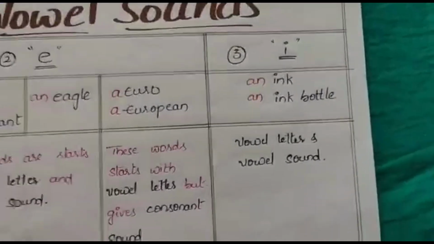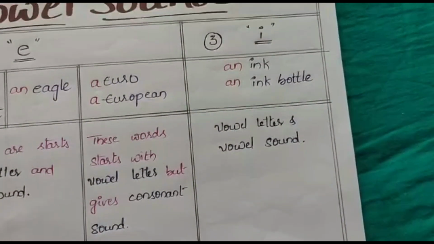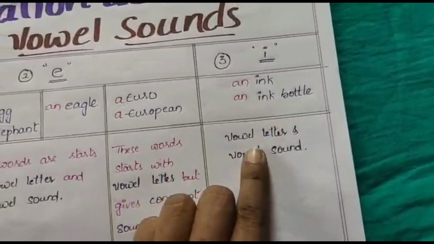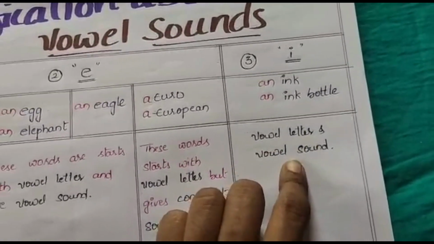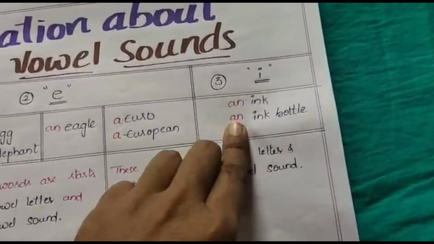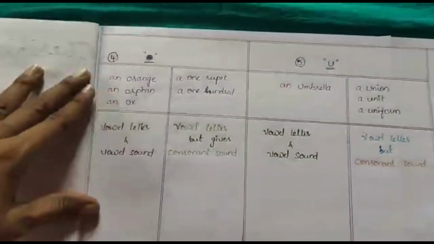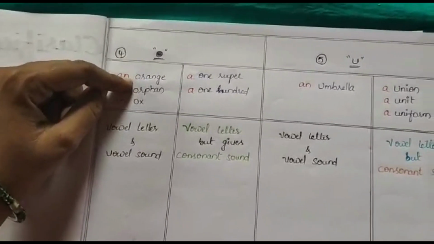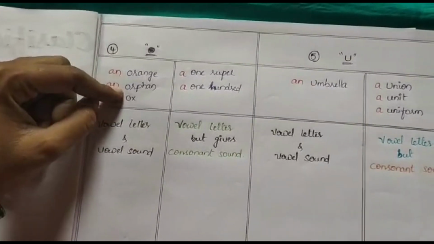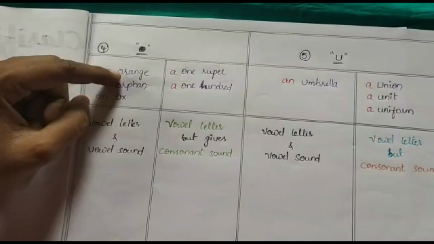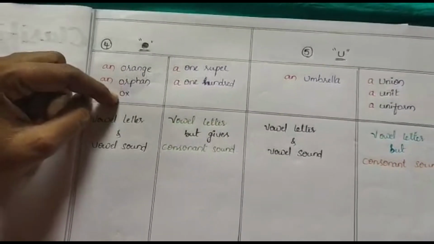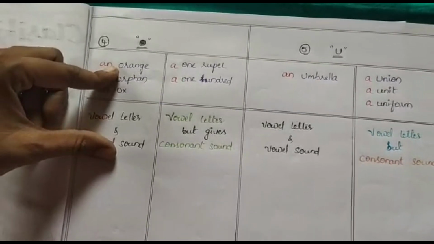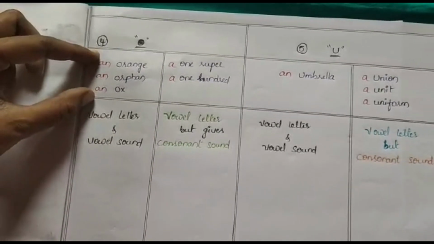Let's focus on I sounds. Ink, ink bottle. The letter is a vowel letter and the sound is also a vowel sound. That's why we use an. Next one, O sounds. Orange, orphan, ox. This is a vowel letter and also gives vowel sounds. So that's why we use an here.